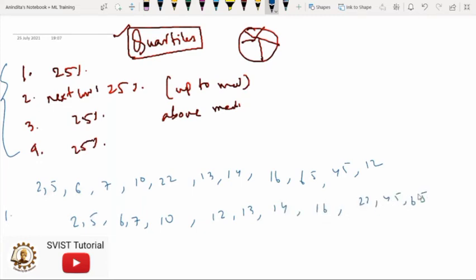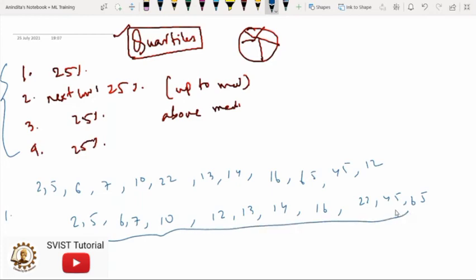After arranging them, what is the next step you have to follow? In the next step, you have to count how many numbers are there in your set and then divide them by 4 to cut the list of numbers into quarters. Now how will we do it? Here we have, I guess, 12 numbers in this set.